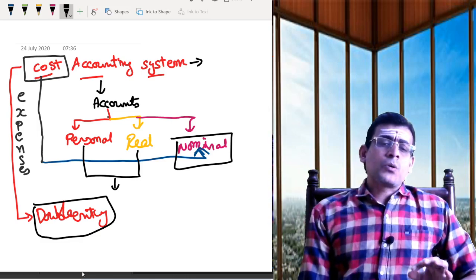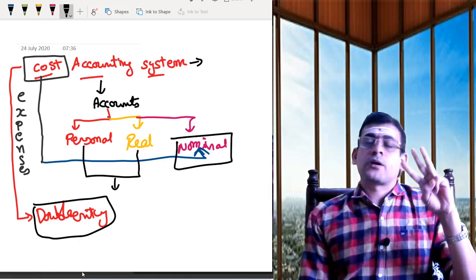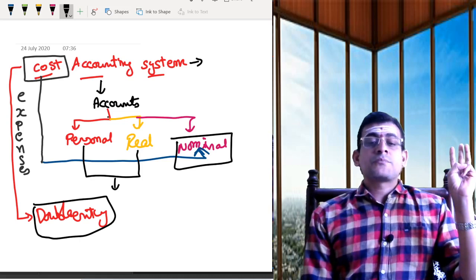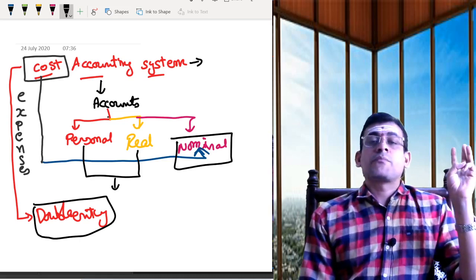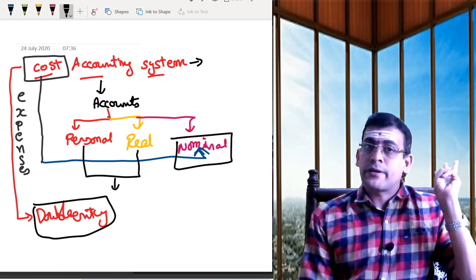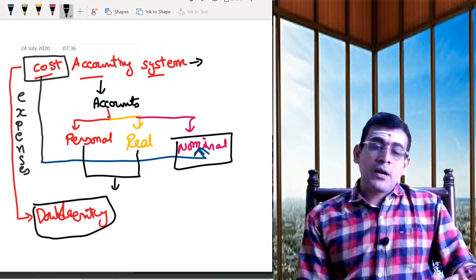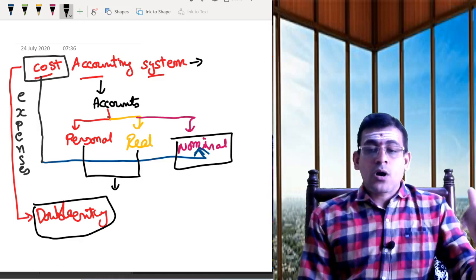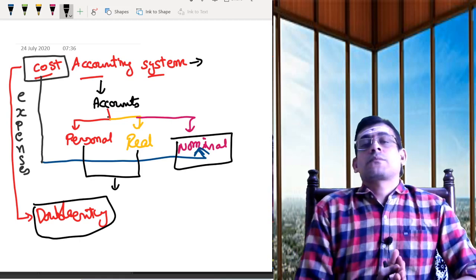And accounts, there are three types of accounts. Personal accounts are there, real accounts are there, nominal accounts are there. Expenses come as a part of your nominal. So in this chapter, we are purely focusing on your nominal. That's one thing we have discussed. And as you maintain your financial accounts on the double entry system, your cost accounts are also maintained on the double entry system.